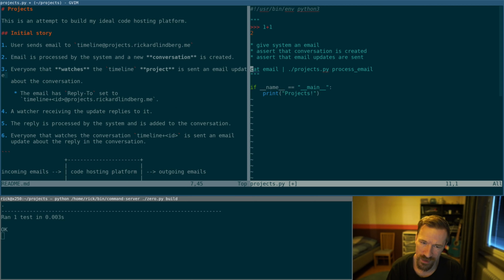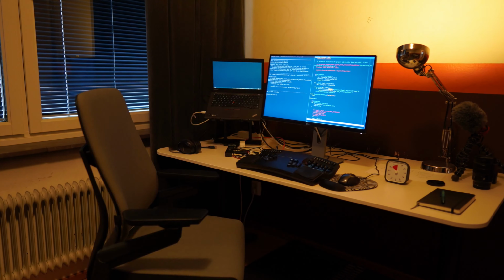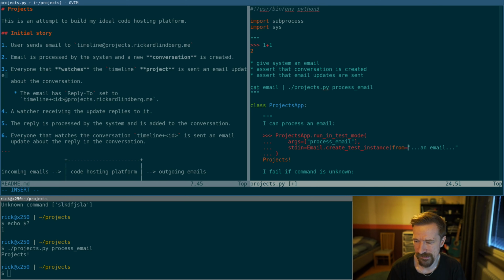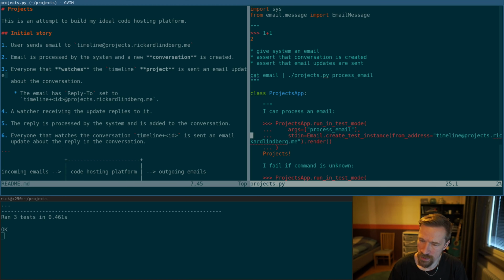and do some stuff. So a certain conversation is created, we need a database for that. So I'll go ahead and create some infrastructure wrappers for this so that we can actually write this test. So now we're passing an email on standard in, and we don't have a wrapper for reading standard in yet.